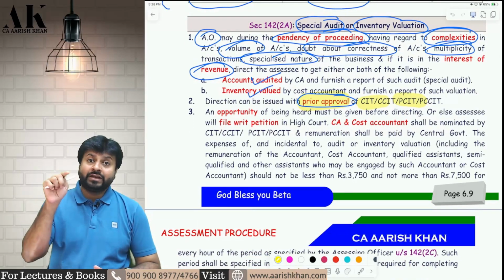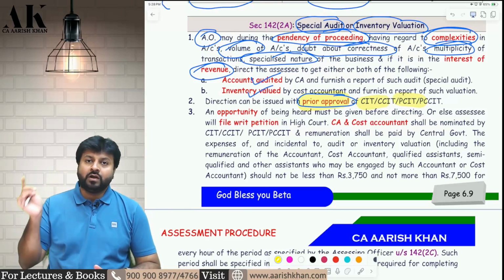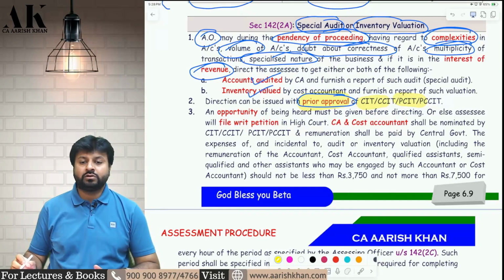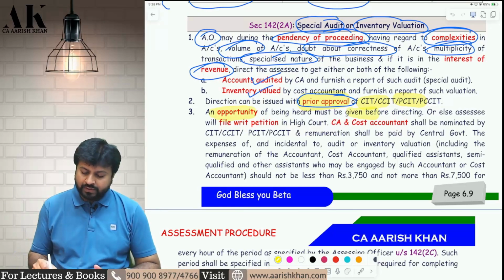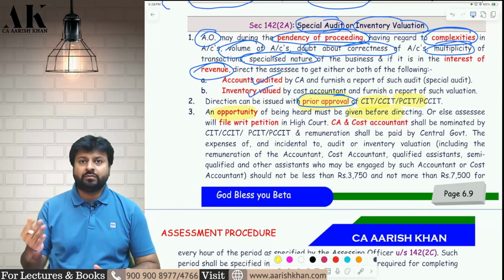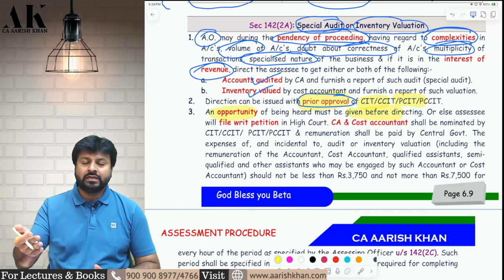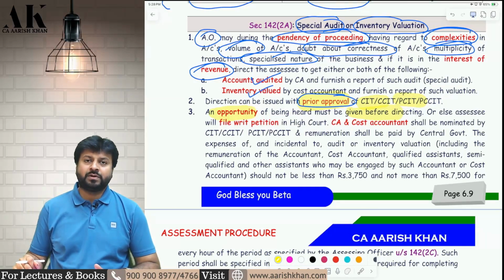Plus, before giving a direction for special audit or inventory valuation to the assessee, he has to give an opportunity of being heard to the assessee first. First, he will give an opportunity of being heard. The assessee will reply, and then the AO will initiate what? The proceedings under this particular section.